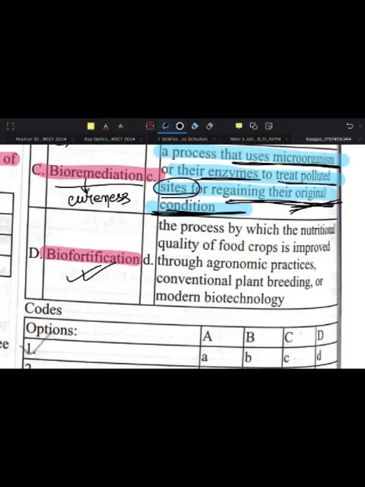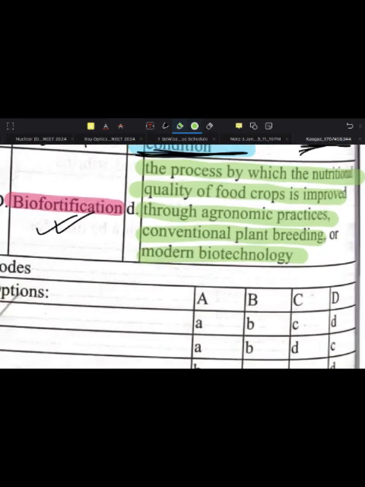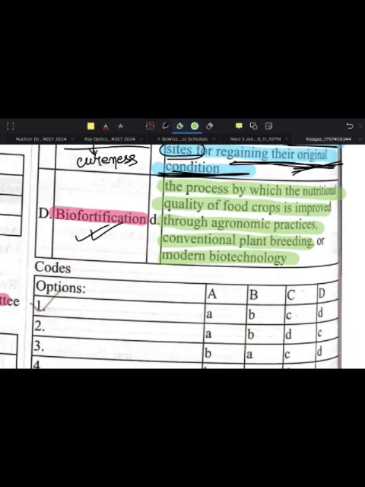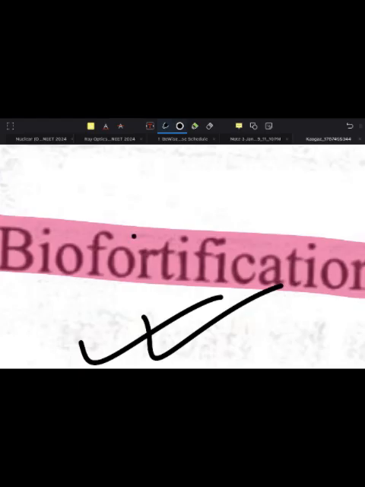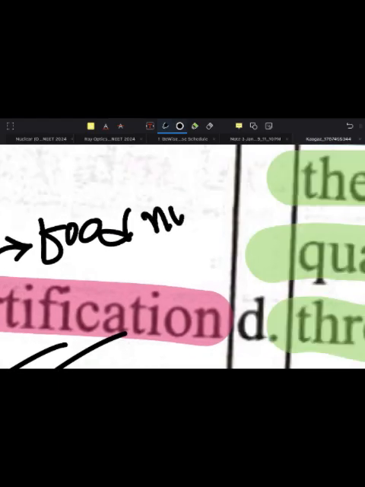Biofortification, what does it say? The process by which the nutritional quality of the food group is improved through agronomic practices, conventional plant breeding and modern biotechnology. So what is biofortification? It is a process by which the nutritional quality of the food group is improved. Fortification means food related, nutritional value.